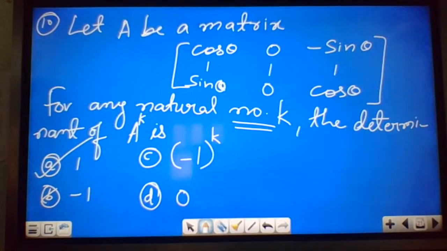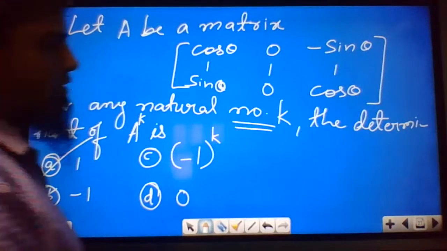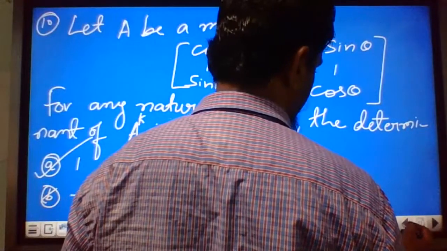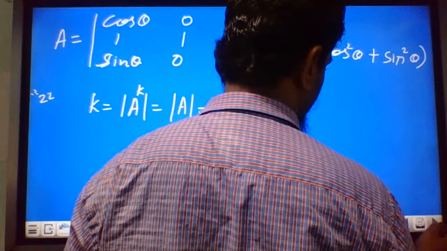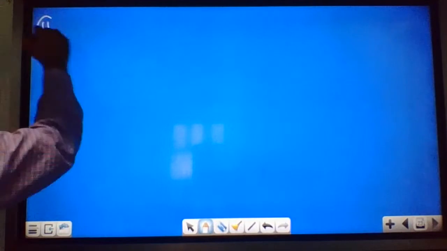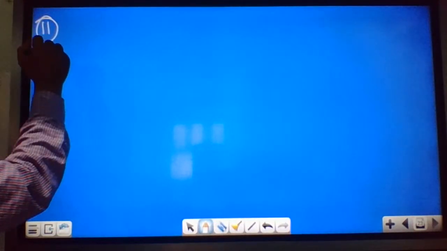Then we can see the next question. Question number 11. Very simple question again. It is from vectors. The values of x they are asking.